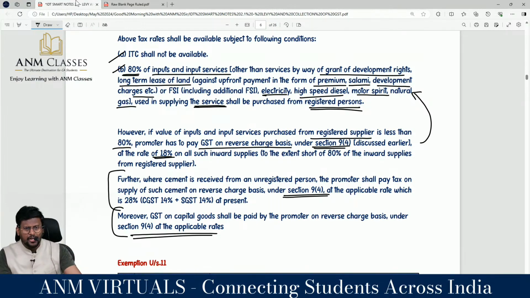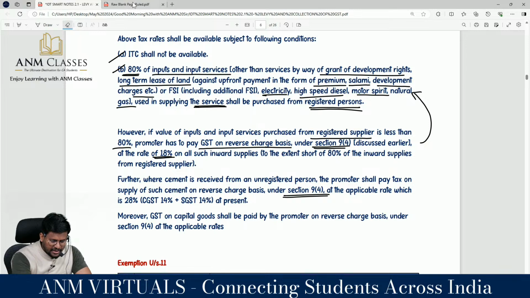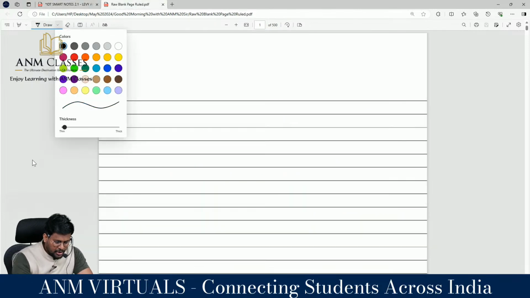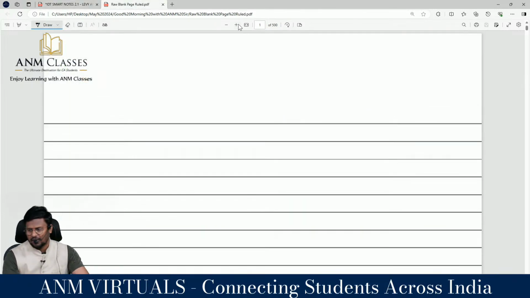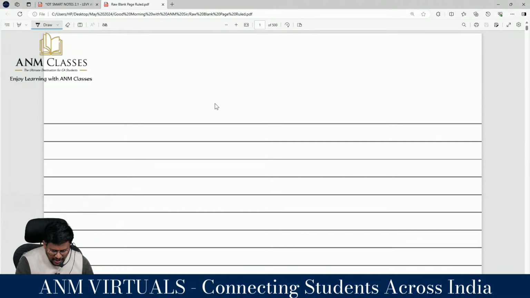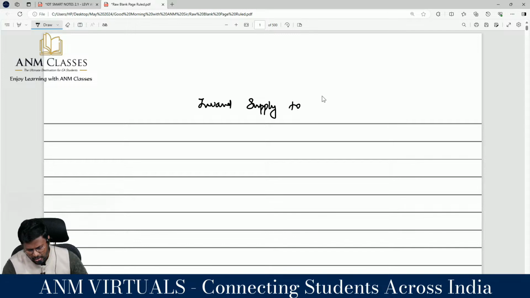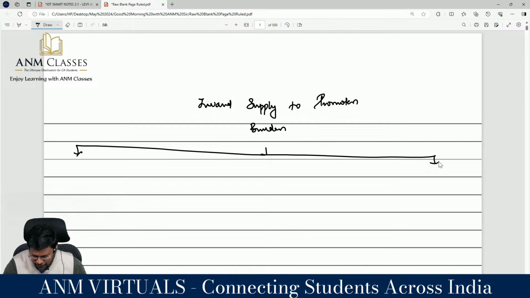Moreover, GST on capital goods shall be paid by the promoter on reverse charge basis under section 9(4) at the applicable rate. Are you really with me? So this is a notification that has been issued under 9(4). Shall we have a quick analysis of that notification? What they are saying is inward supply. Inward supply to whom? Promoter or builder. Inward supply to the promoter can be classified into 2 categories.